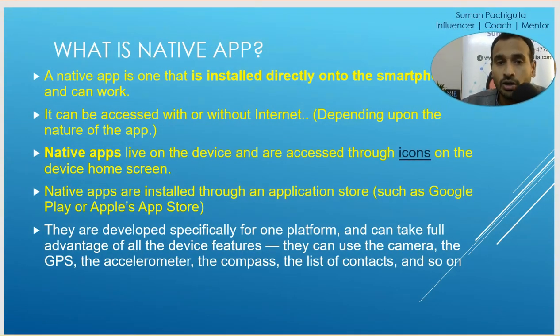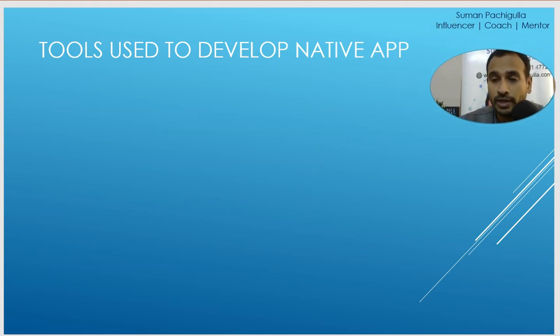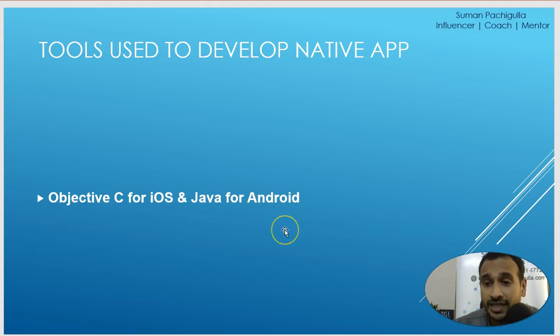So here, what are the tools used to develop native apps? Because it is operating system specific, device specific, those developers use Objective-C for iOS, Java for Android. So this is not the only technology.